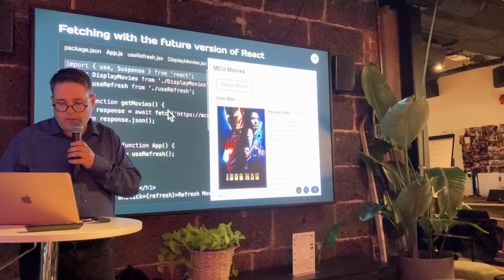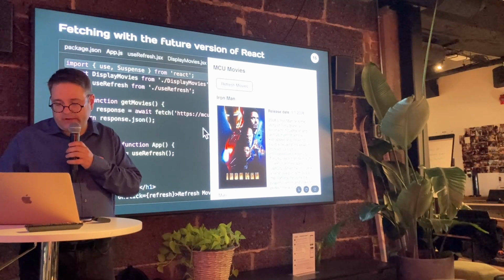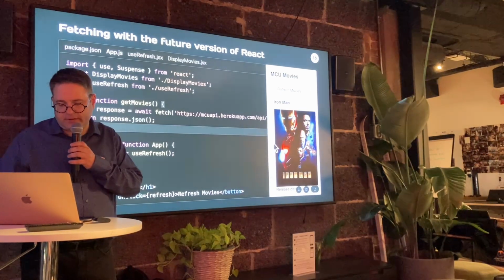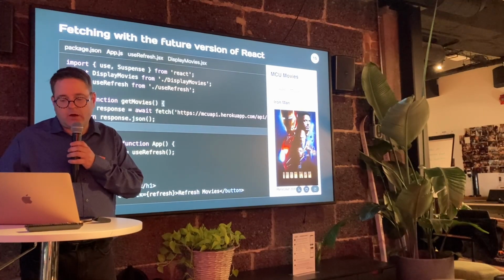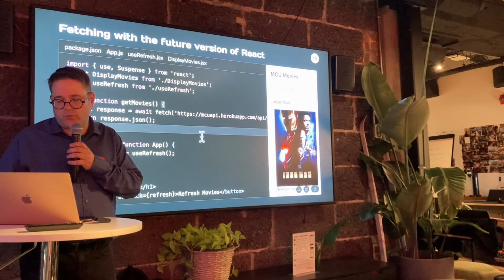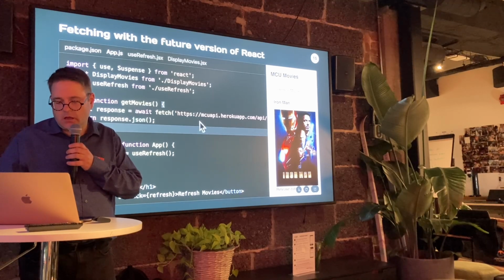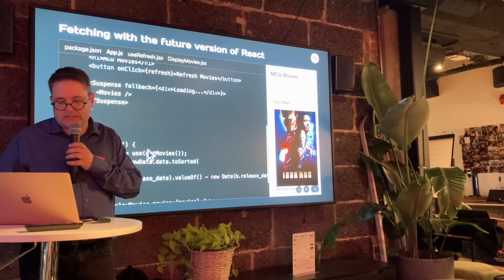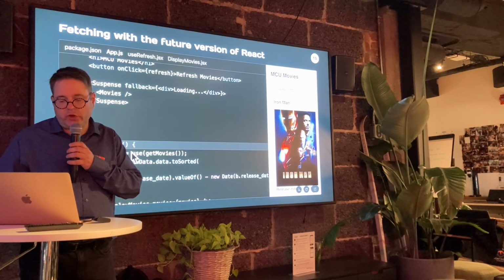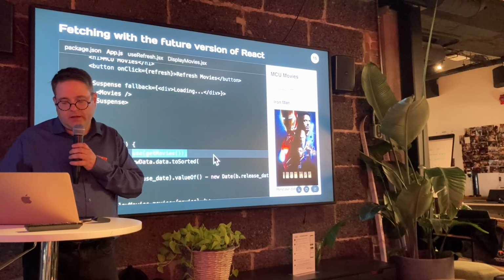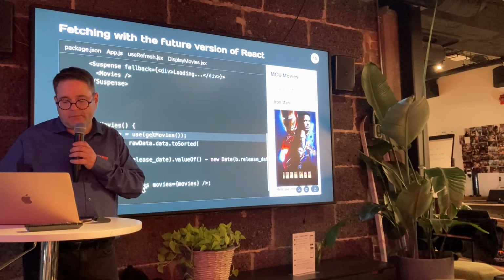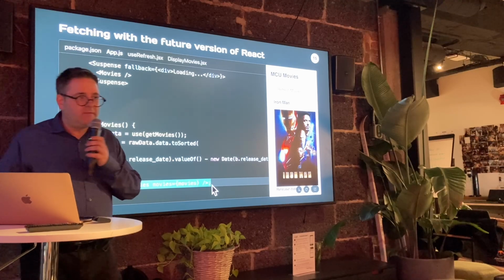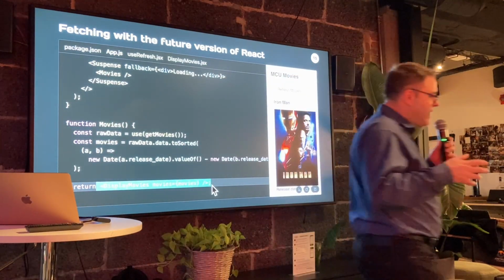Good. What else do I have to tell you about this? I'm just going to move the code around so you can see a little better. You can see here my code is way smaller than it was. At the bottom, in this function called movies, I'm using use getMovies. This is going to get a promise of getMovies, and once I have the data, I'm going to display the movies. So I don't need to manage stuff like I had before.